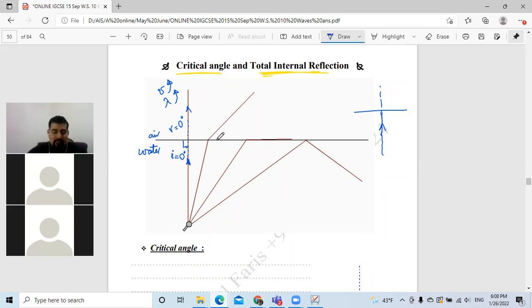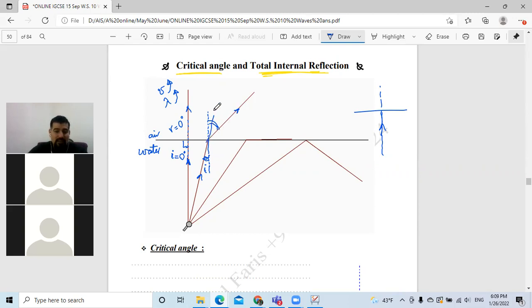In the second situation, if this is the normal, like this, and this is the angle of incidence, as you can see, this angle of incidence is small. So what happened to the light as it traveled to the fast region in air? Does it bend away from or towards the normal? Yes, exactly, it bends.